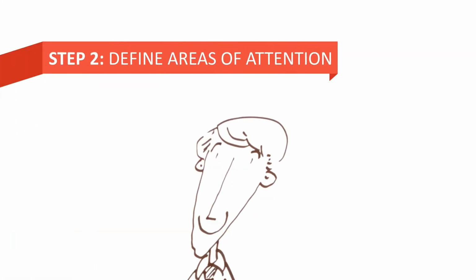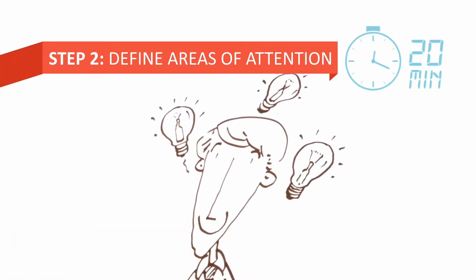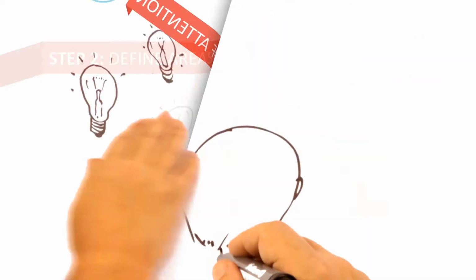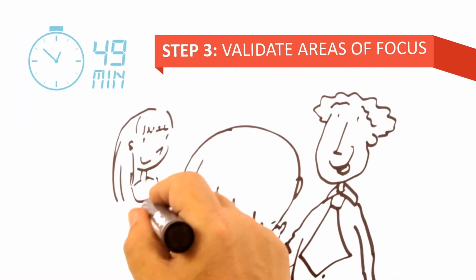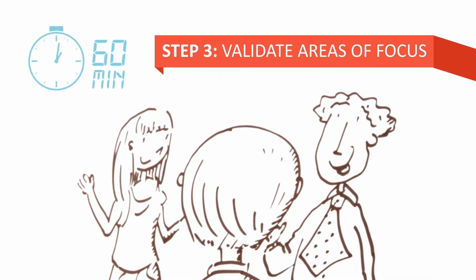Step 2. Define areas of attention. You can choose 3 specific areas to focus on. For these 3 areas, you'll identify concrete actions that will lead to improvements. Step 3. Validate areas of focus. You know the areas you want to work on, but are these the same areas that your coworkers also find important? Here's where you involve your team.